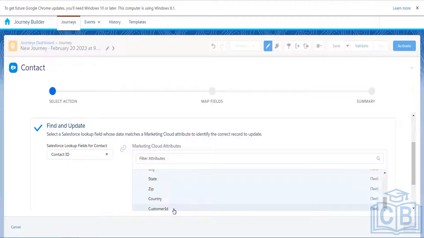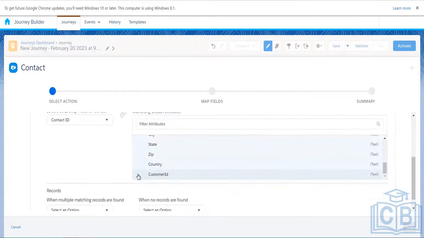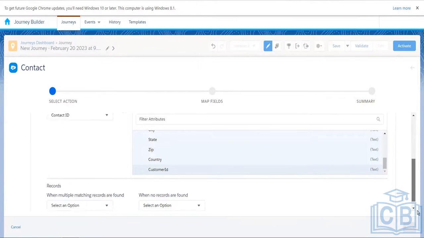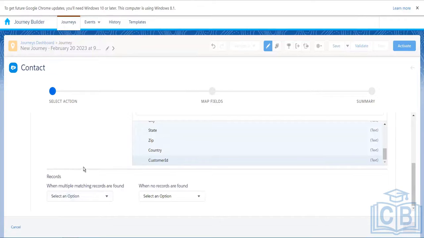Now what will happen? Whatever the customer ID of this customer is, we will go to Salesforce and check in the contact object whether there is any record with this customer ID. If the record is found, we have multiple options over here. In case the record is found, it will simply update the record.